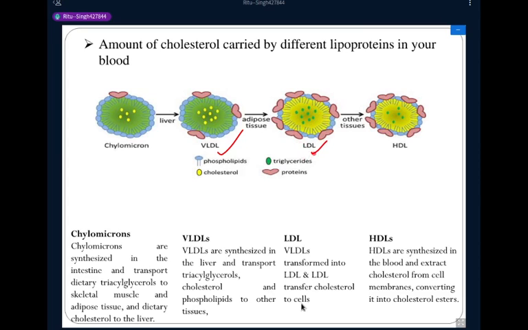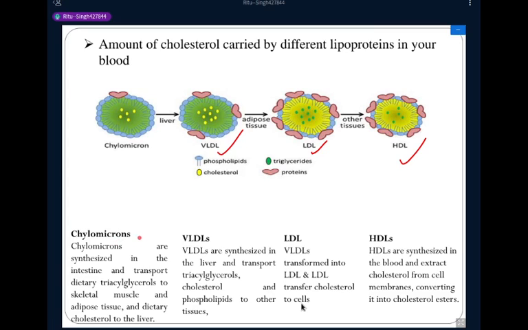So LDL is a low density lipoprotein. Okay, so this is a low level of lipoprotein, and the last component of this lipoprotein is HDL, the high density lipoprotein. So these are the 5 components of lipoprotein in our blood.